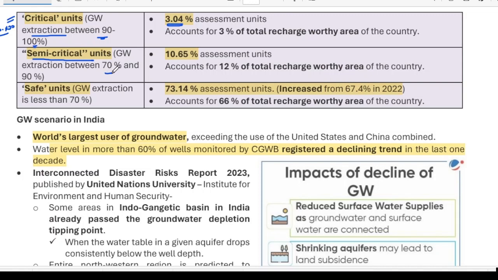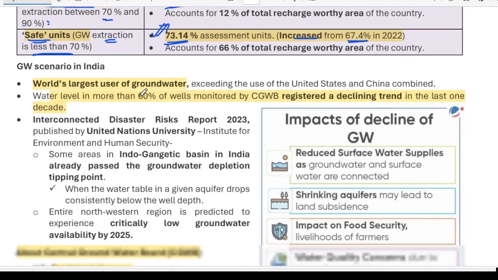What about semi critical units? Semi critical units are those with extraction of 70 to 90%. So nearly 10 to 10.5% of assessment units are semi critical, and safe units are those where extraction is less than 70%. These are 73.14%. This has increased from 67%. So 73% are safe units.